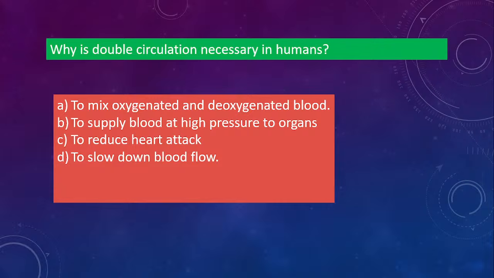So the correct answer will be B, to supply blood at high pressure to the organs. When you go from the heart to the remaining organs, it requires a high pressure. So that's why double circulation. One is for blood coming to the heart, and the other one is from the heart to the different parts of the body. So it will be option B. Yes. Next one.